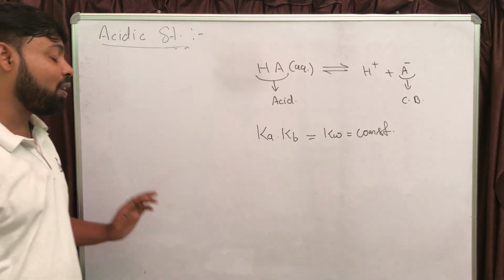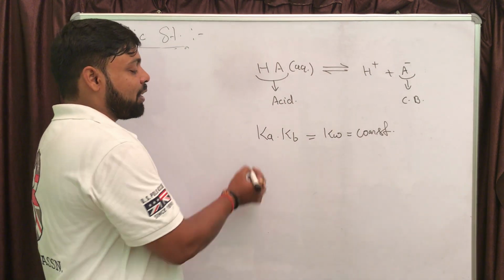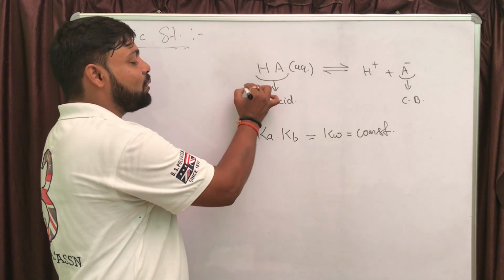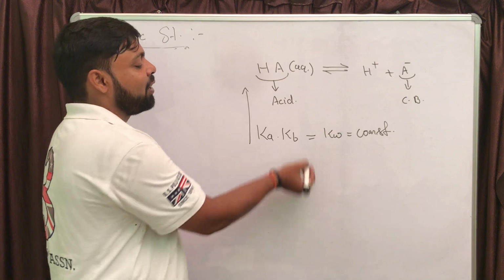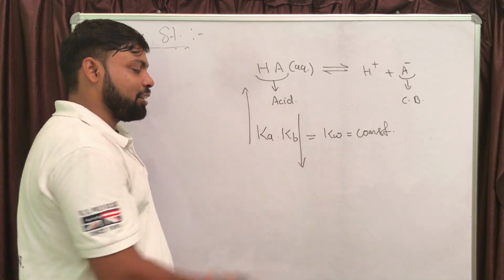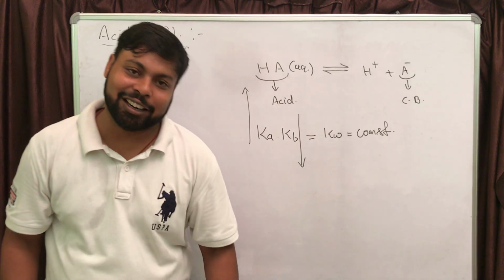Now from this formula you can observe that if you are increasing the value of Ka, the Kb value must decrease, because the product is constant.